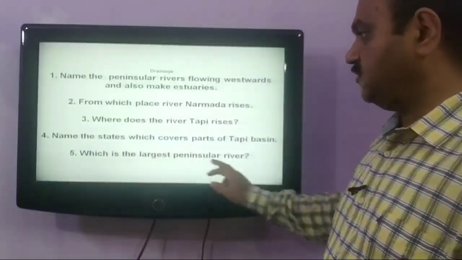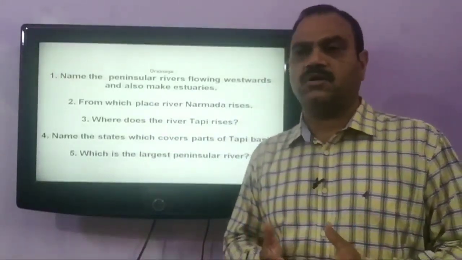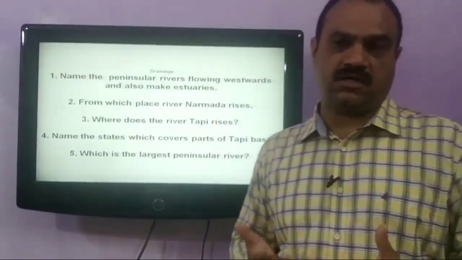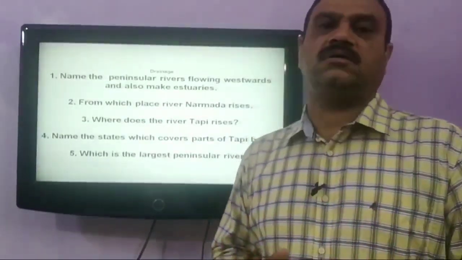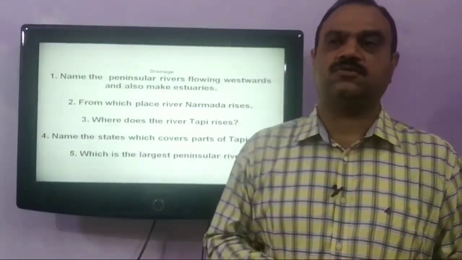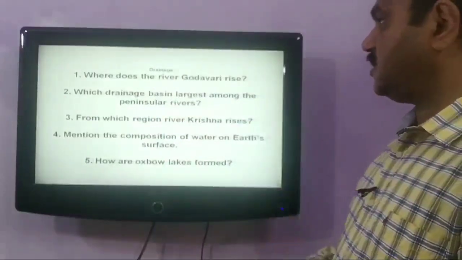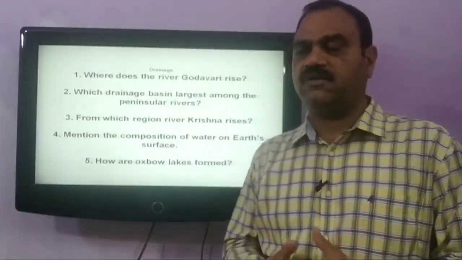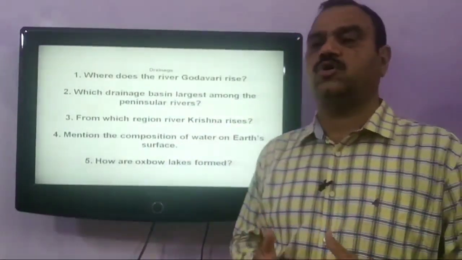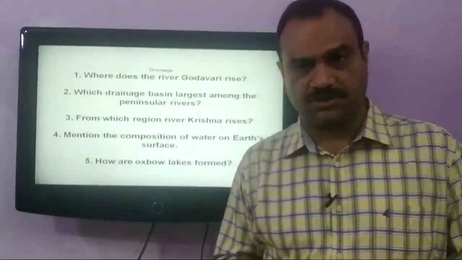Our next question is, which is the largest peninsular river? The largest peninsular river of India is Godavari river, and it is also known as Dakshin Ganga. Our next question is, where does river Godavari rise? River Godavari rises from the slopes of the Western Ghats in the Nasik district of Maharashtra.